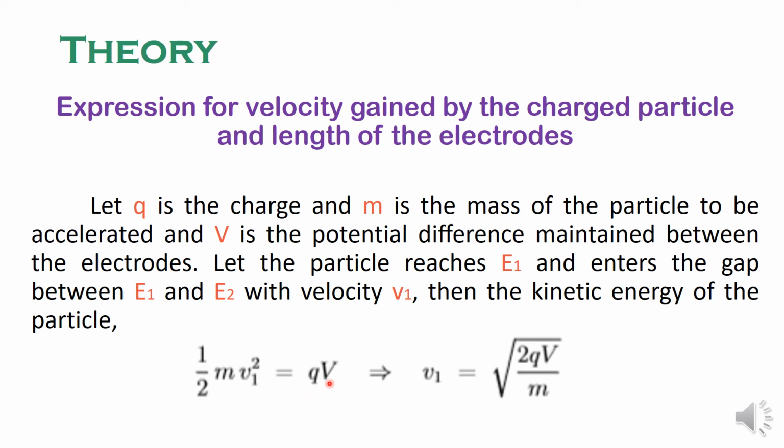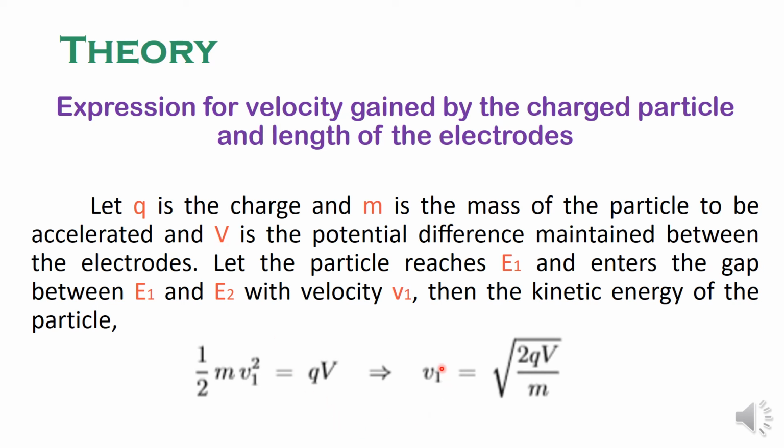If V is the potential difference and Q is the charge, then the energy gained by the charged particle because of the electric field is QV. Now this appears in the form of kinetic energy, half m v1 square. Therefore from this equation we are able to obtain the velocity of the particle v1 which is equal to root of 2QV divided by m. Now small letter v is used to represent the velocity, capital letter V is used to represent the potential difference.